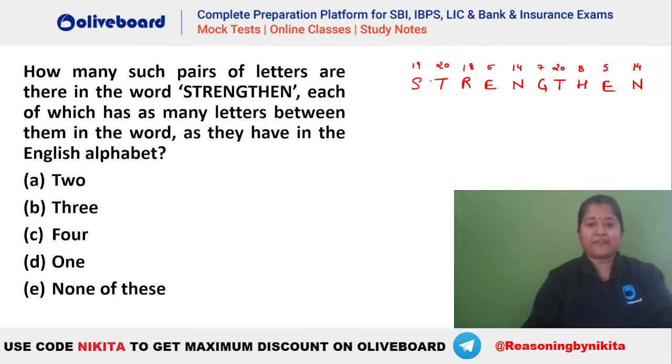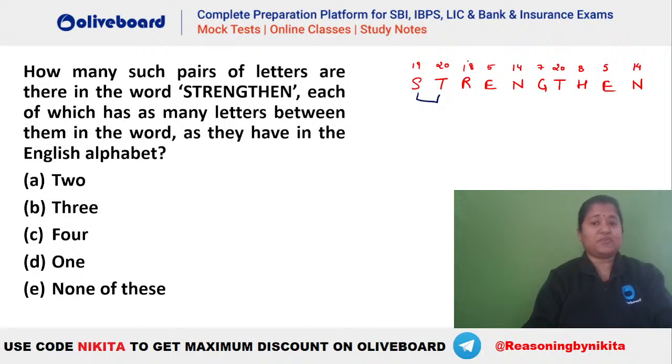Like, let's say if we talk about S and T. So here you can see we have 0 alphabets between S and T, and in the alphabetical series also they have 0 alphabets, isn't it? So S and T is one such pair. After that we have to check, right? So with 19 you can see no other pair will be there. With this 20 also there is no pair.